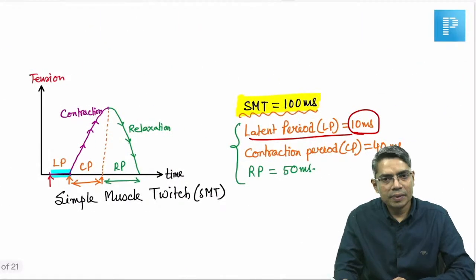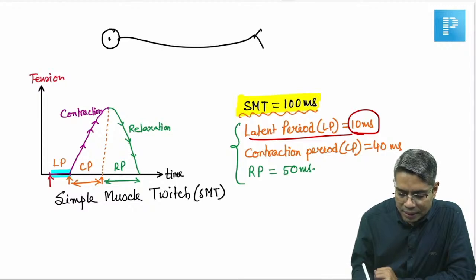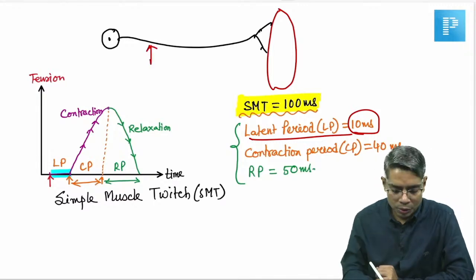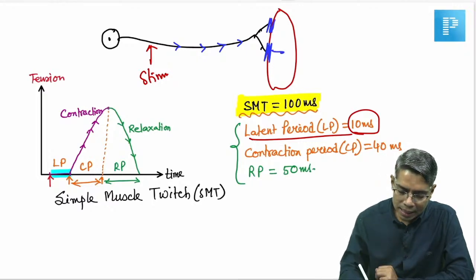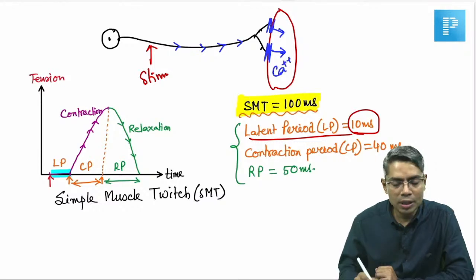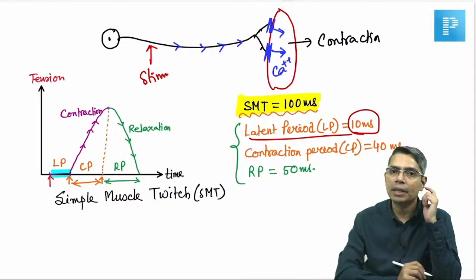Now, second thing is why there will be a latent period. Suppose this is the neuron, okay, and it is connected with the muscles. So, this is the muscle, okay. Now, you are giving stimulation on the surface of this neuron. Whenever you give stimulation to the surface of this neuron, first the action potential will travel through this neuron, then it will cross this neuromuscular junction, and then the excitation contraction process will happen, because of which the calcium release will occur, and because of the release of calcium the muscle contraction is going to happen. That is the whole thing, getting my point.